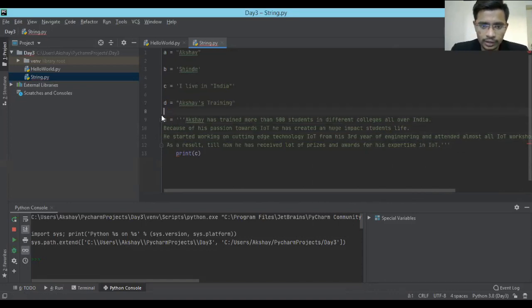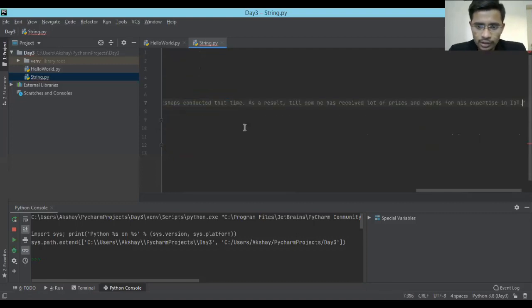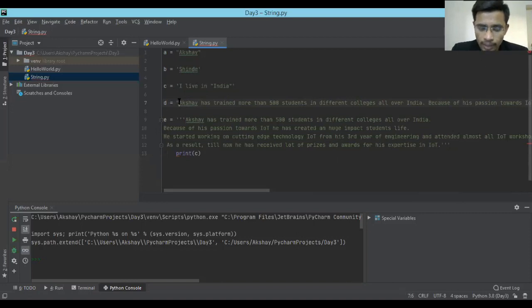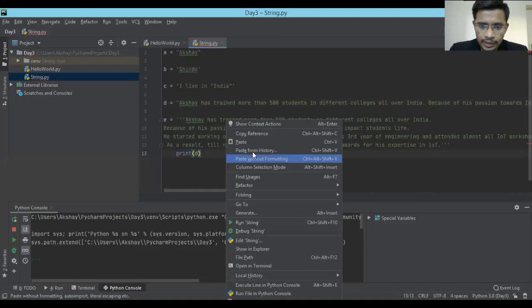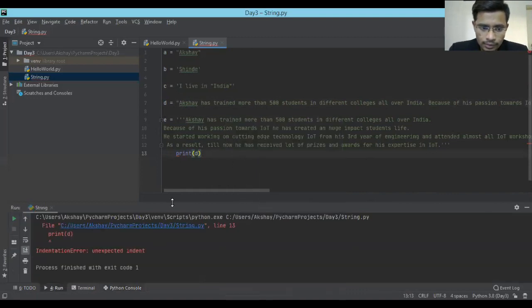Okay, I'll give you the demonstration actually. So let's keep a variable with double quotes and the same content which I copied from there, and then I copied the same content as a string with triple quotes, and let's see what it shows. Okay, so first I'm going to print D, and let me run this. Sorry, it is showing an indentation error, so by mistake I went ahead.